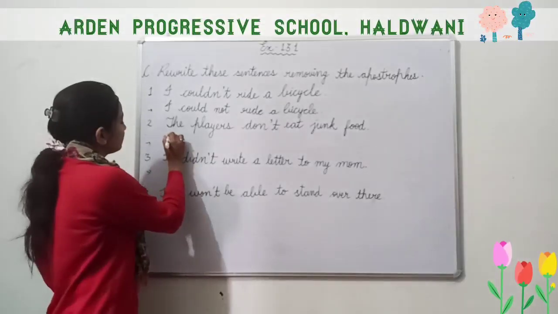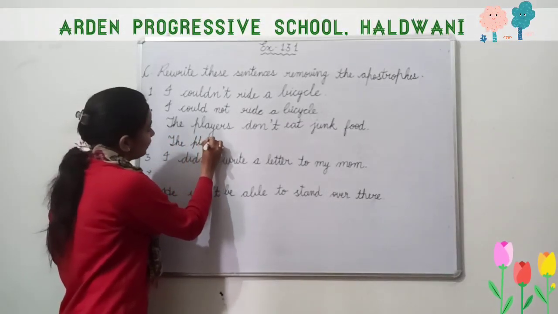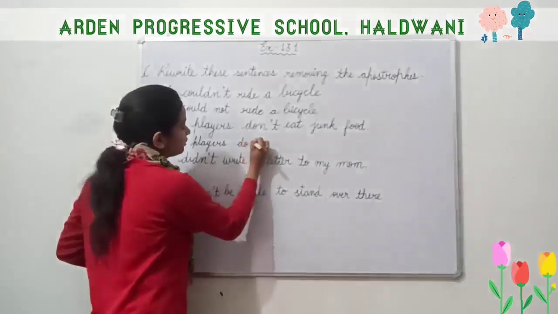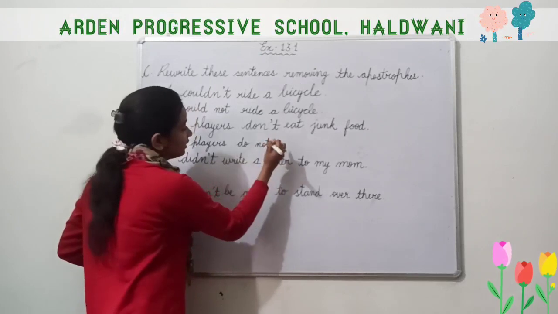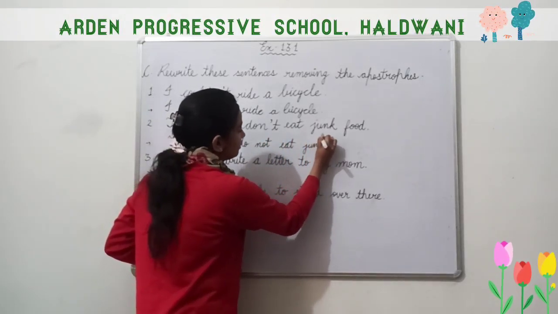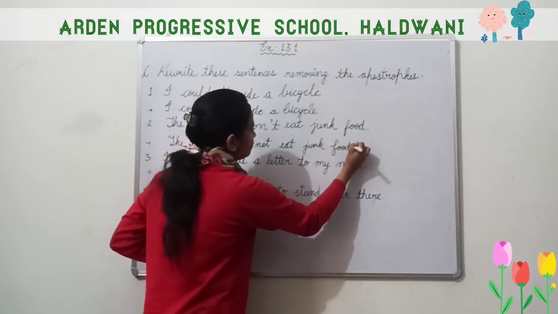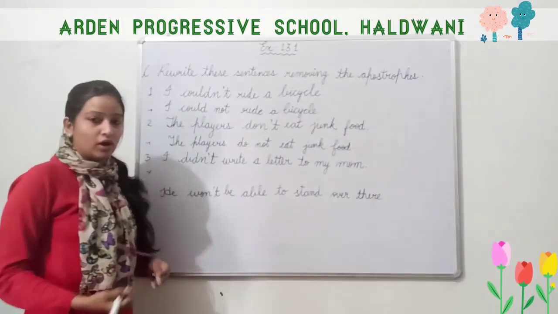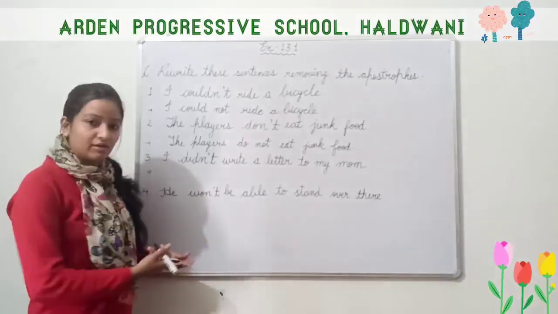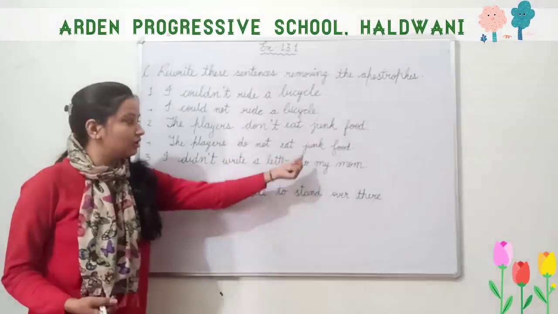So first write the players, P-L-A-Y-E-R-S, players do not eat junk food. The players do not eat junk food. I hope you all are doing the exercises with me. So please open your book and write with me. The players do not eat junk food.